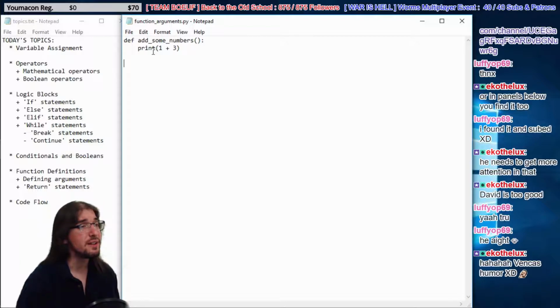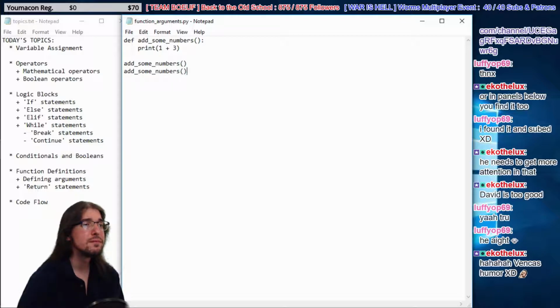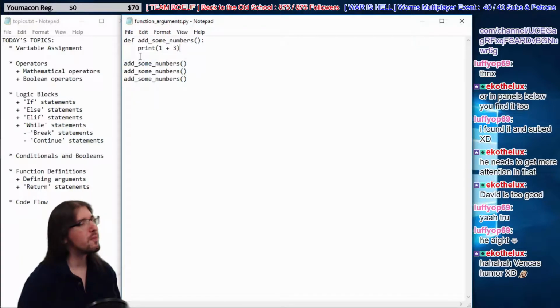What's it going to print, guys? What do you think? If you can figure it out, you're geniuses. We're going to run this code now, add some numbers. We're going to run it a whole bunch of times, in fact. If we define a function here, add some numbers, it prints off whatever happens when you run this code. What do you get from 1 plus 3? I don't know. I'm a high school dropout, never learned that stuff. Let's find out.